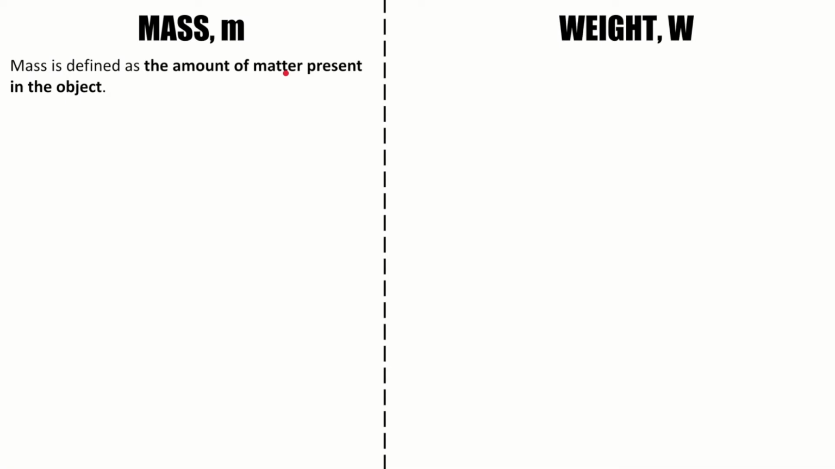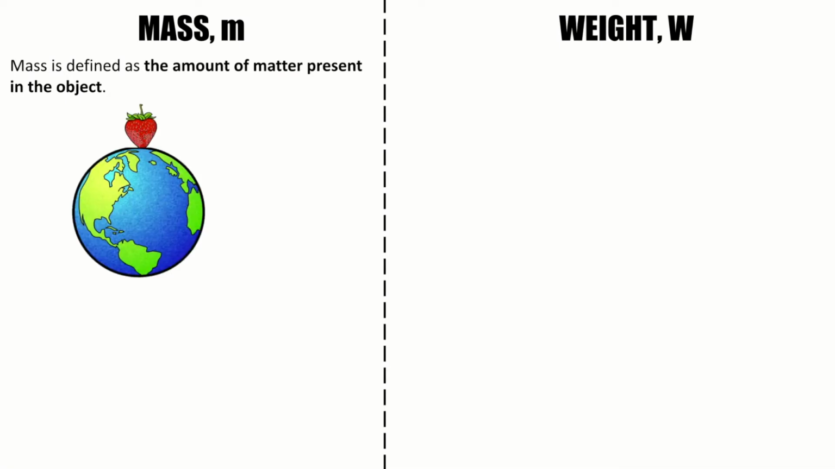Now consider these two situations. For the first situation, the object is on the earth. And then for the second situation, the same object is on the moon. Will the mass be different in these two situations? To answer this question, you can ask yourself whether the amount of matter present in the object be different. Absolutely not, right? The amount of matter in the object is not changing at all. That's why the mass will be the same for both situations.